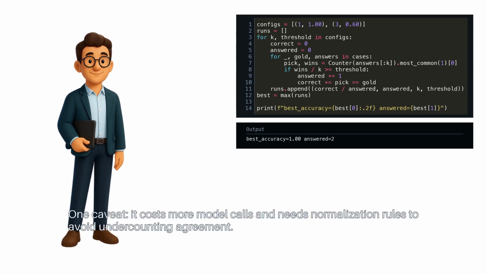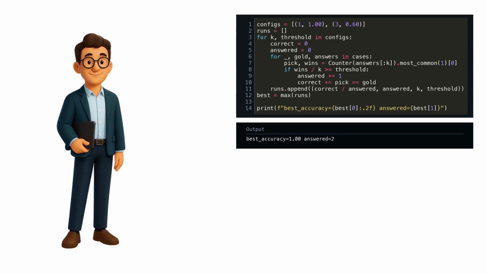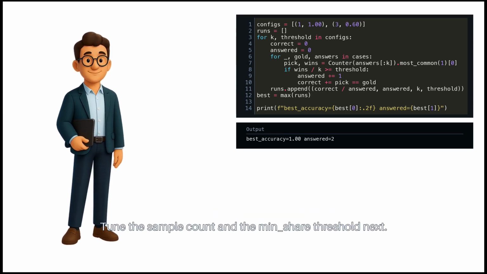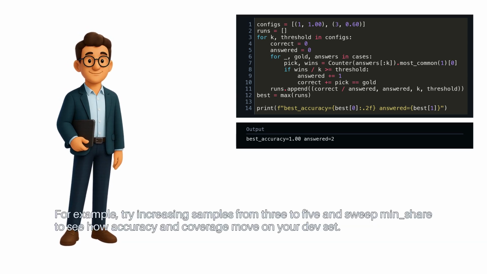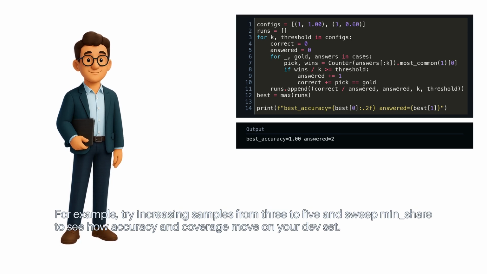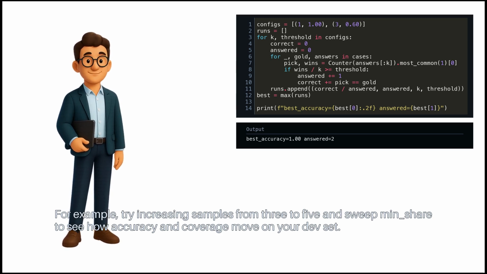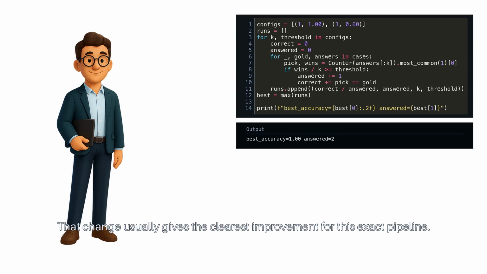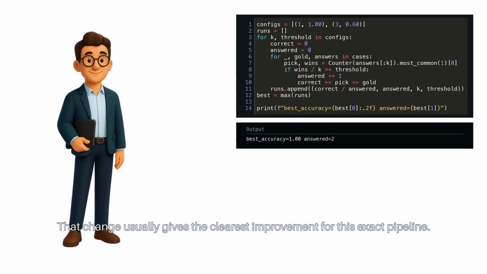One caveat: it costs more model calls and needs normalization rules to avoid undercounting agreement. Tune the sample count and the min-share threshold next. For example, try increasing samples from 3 to 5 and sweep min-share to see how accuracy and coverage move on your dev set. That change usually gives the clearest improvement for this exact pipeline.